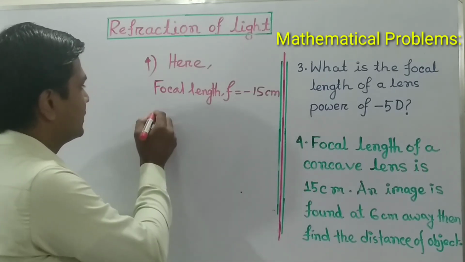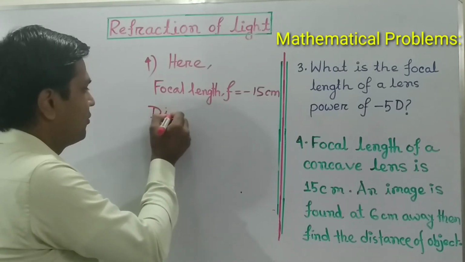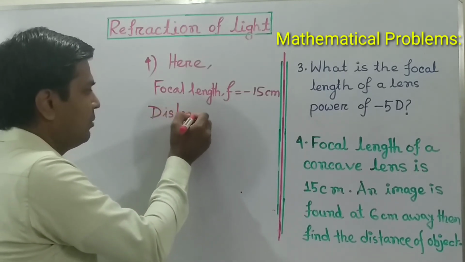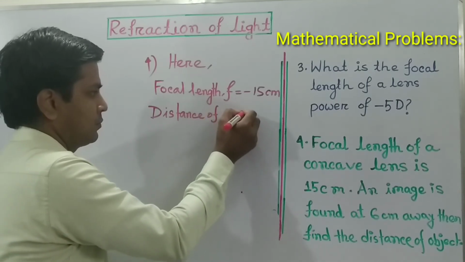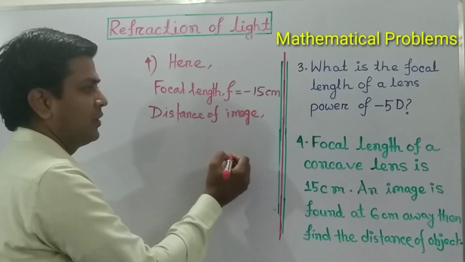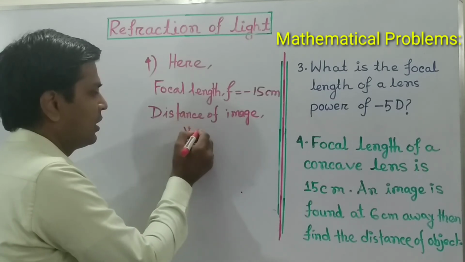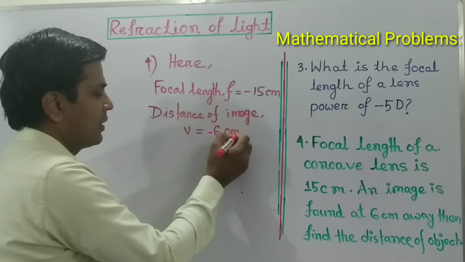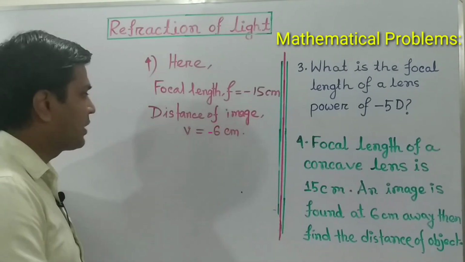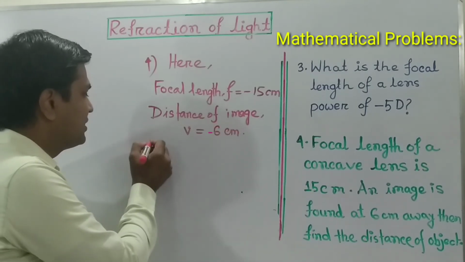And the distance of the image V equals minus 6, because in a concave lens we get a virtual image, and we have to calculate the distance of the object u.